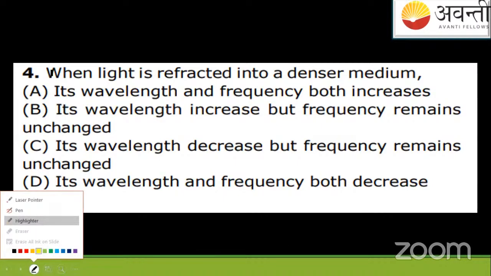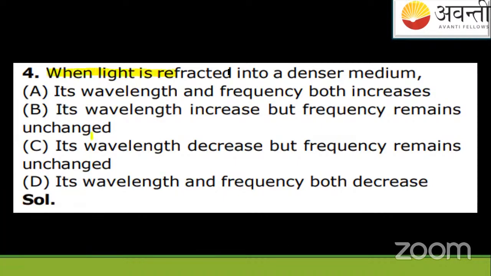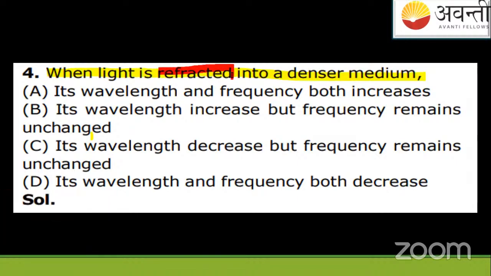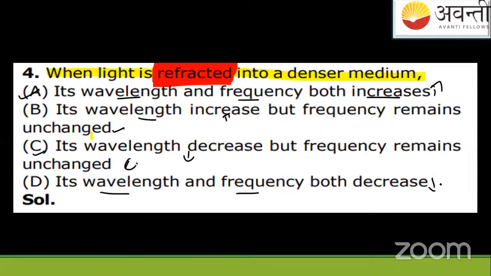So the question is this: when light is refracted into a denser medium, remember what the word is. Refracted. When the light is refracted into a denser medium, four options are in front of you. A: its wavelength and frequency both increase. B: its wavelength increases, but frequency remains unchanged. C: its wavelength decreases, frequency remains unchanged, constant. D: wavelength and frequency both decrease.